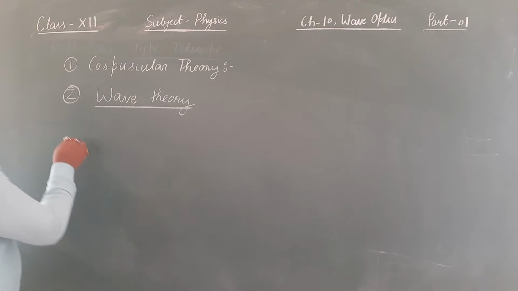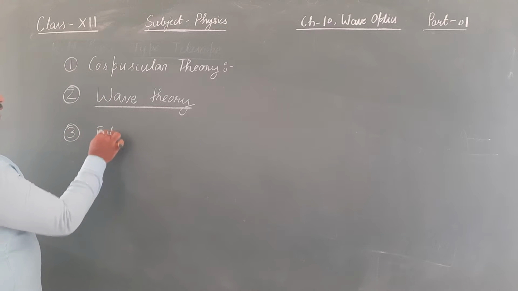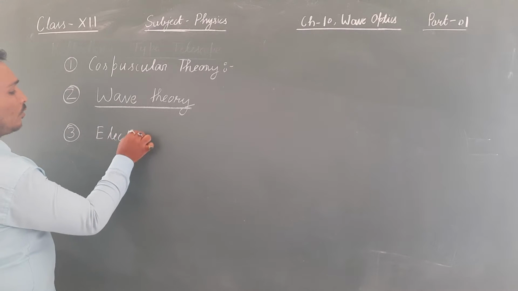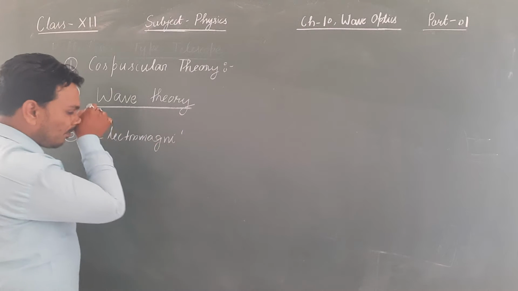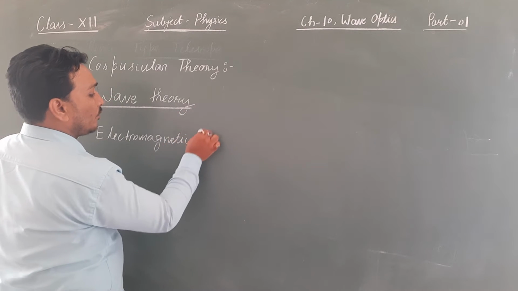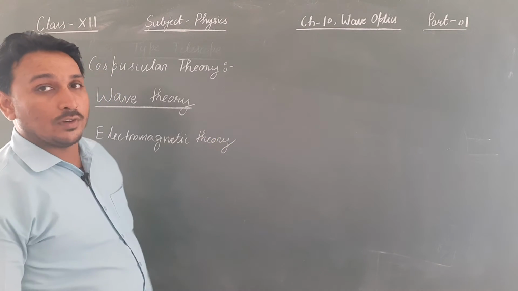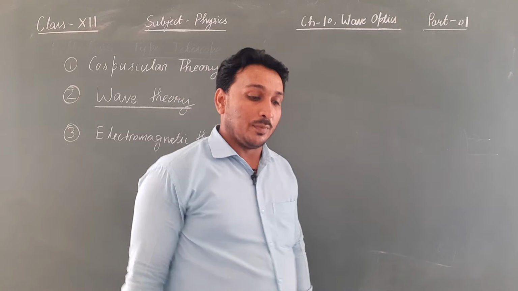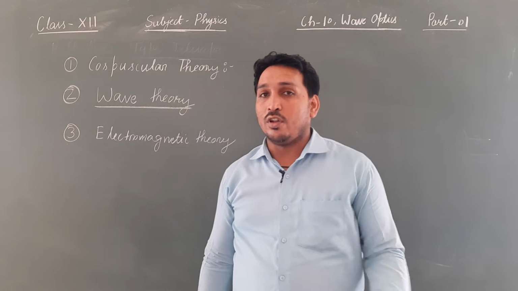Later on, another theory was given, which is called electromagnetic theory. As per this theory, light travels in terms of electromagnetic waves. Electromagnetic waves are there in our syllabus, it is chapter number 8. We have not done that chapter.